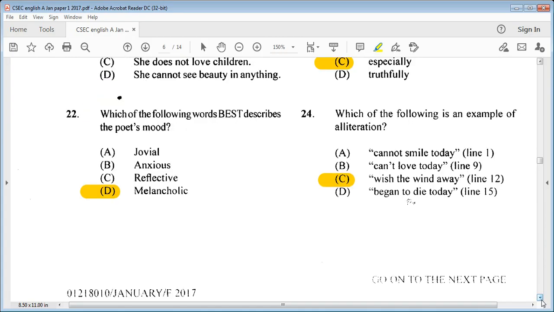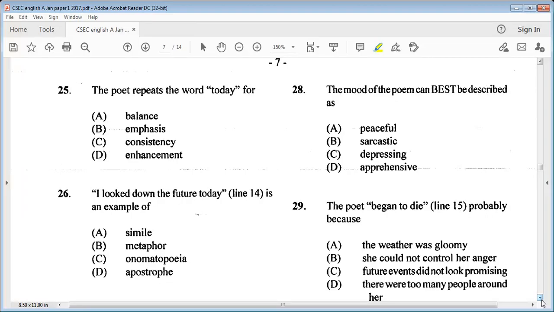Let's go on to 25. The poet repeats the word today for A, balance, B, emphasis, C, consistency, or D, enhancement. So we know the repetition of a word is to show or place emphasis. So B would be our answer.